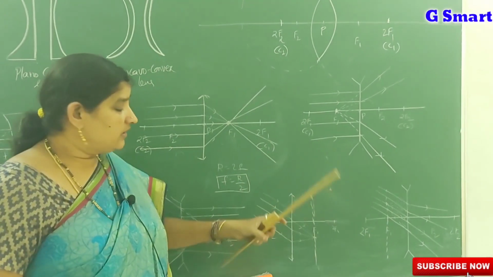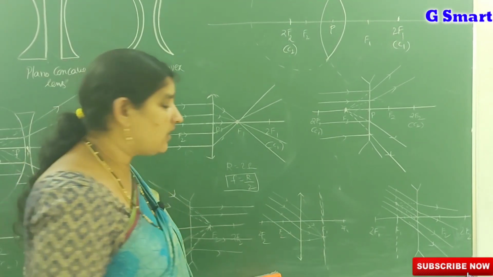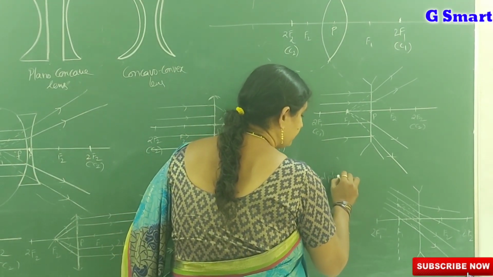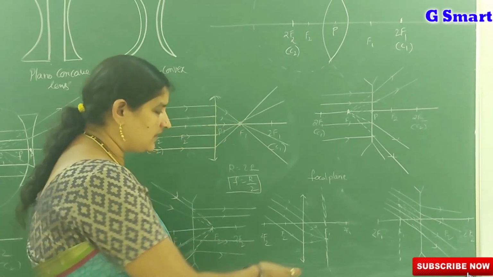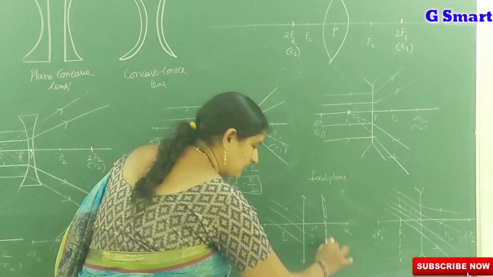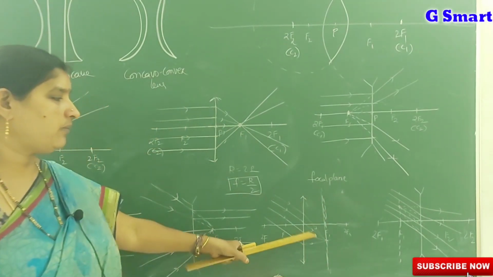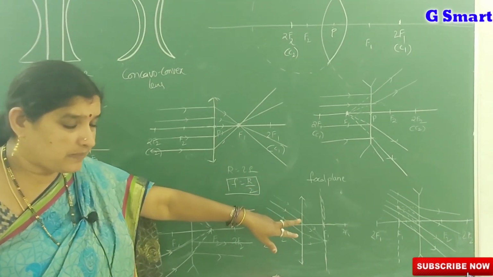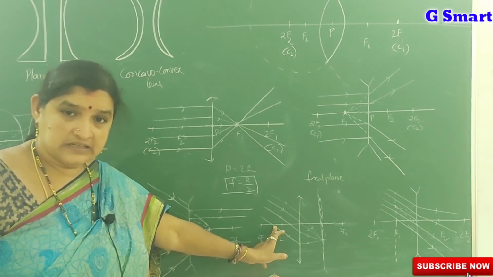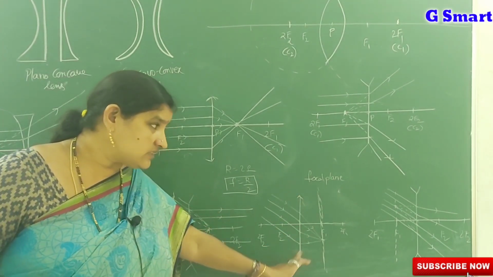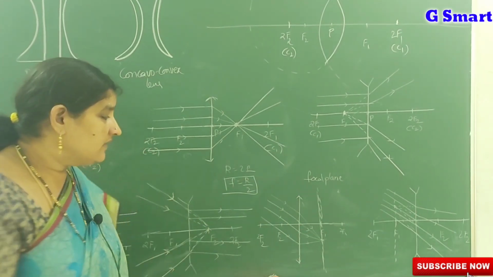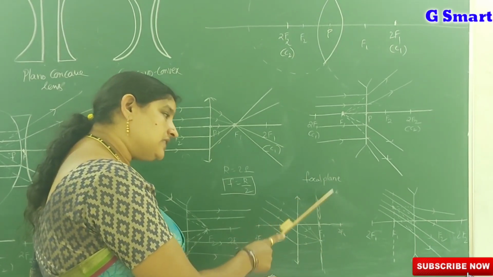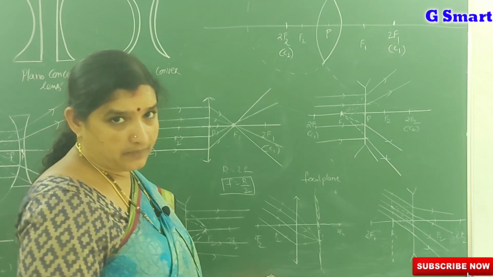The normal, meaning the perpendicular, drawn from the focal point is called the focal plane. After refraction, they all converge at a particular point that lies on the focal plane.